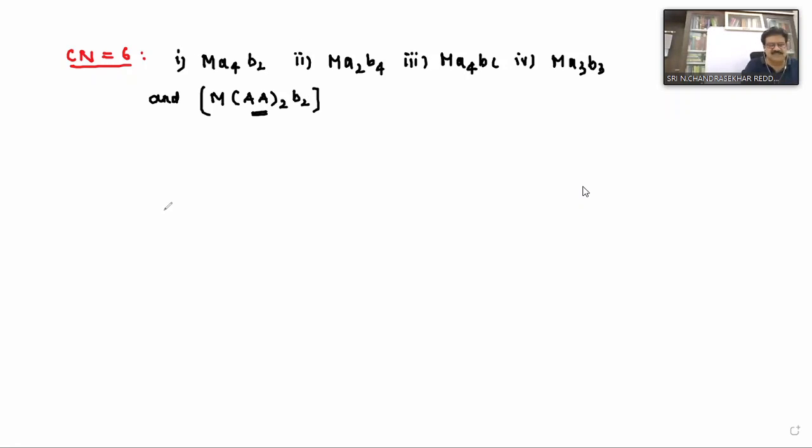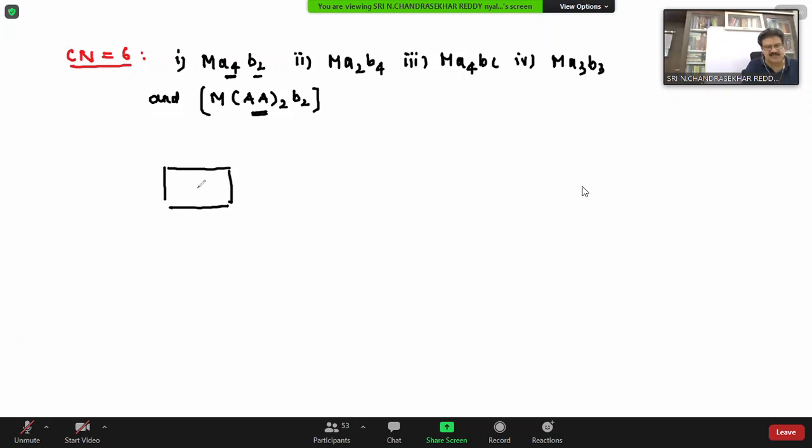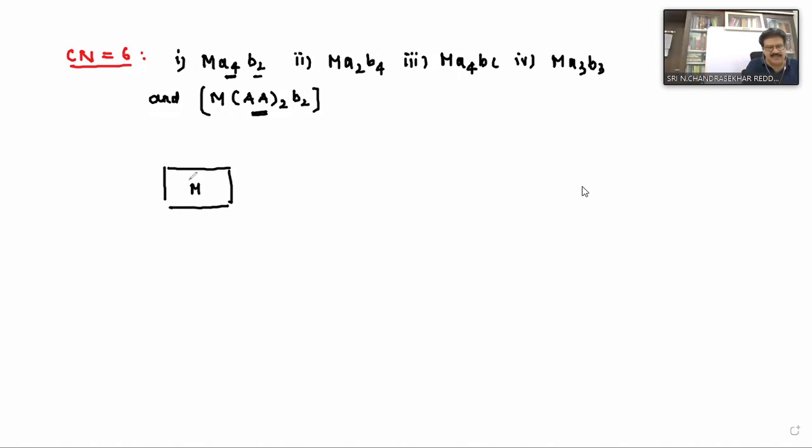For example, take MA4B2. These should be monodentate ligands, with both positive and negative ligands. Let's see how we can show this octahedral complex with geometrical isomerism, or cis-trans isomerism.